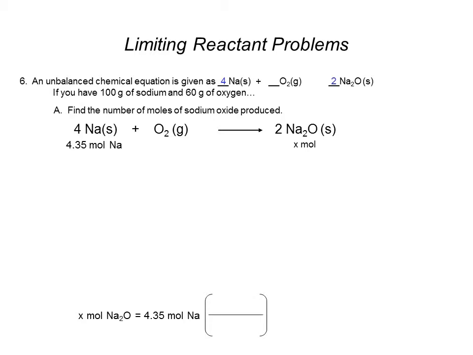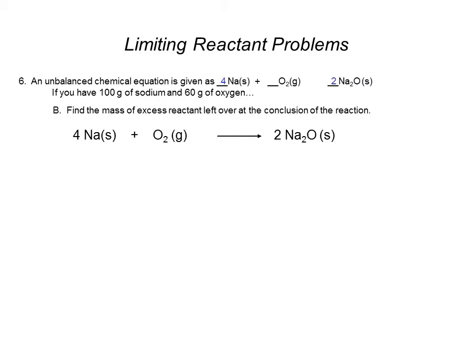So I can use the coefficients from the balanced chemical equation. 4 moles of sodium will produce 2 moles of sodium oxide. So I put this in so that the moles of sodium go in the denominator. In the numerator, I have my 2 moles of sodium oxide. Moles of sodium cancel, and I just plug that into my calculator, and I get the answer, 2.17 moles of sodium oxide. Let's look at part B for this question.